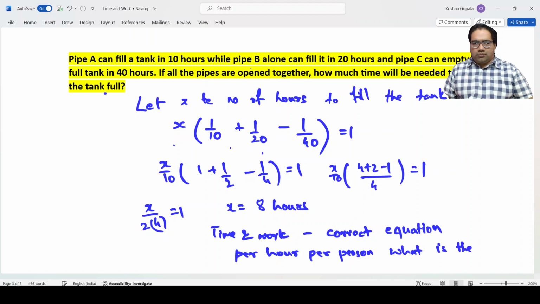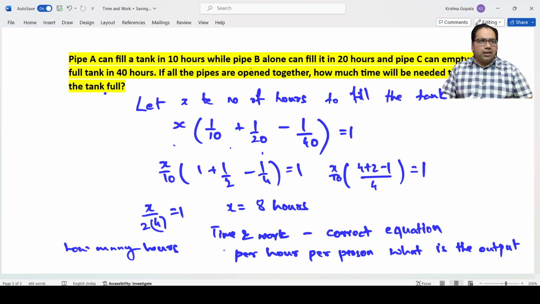What is the output? We have to make this assumption correctly. Per hour, per person, how much is this? Then how many hours are they working? We just need to multiply this and arrive at the answer.